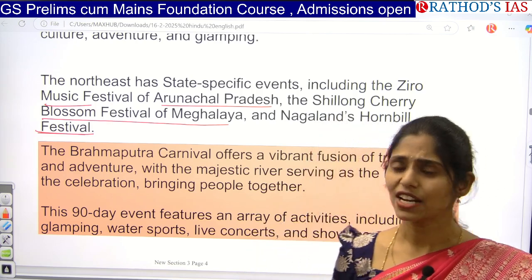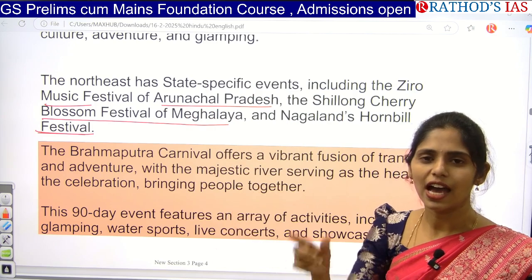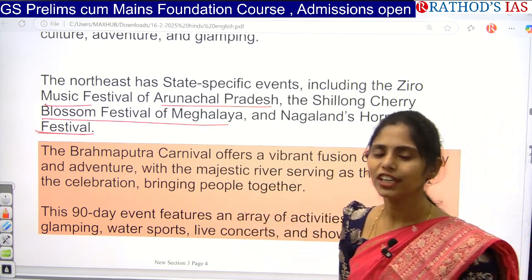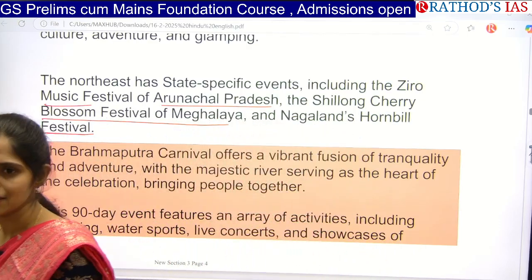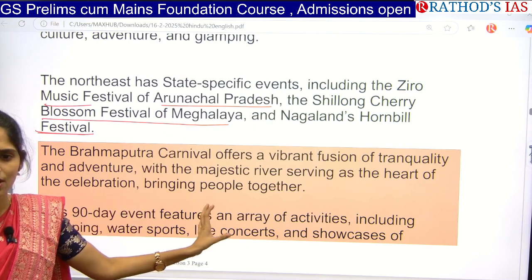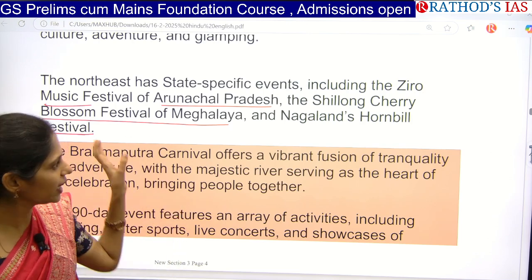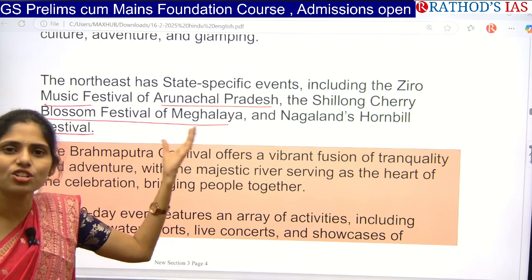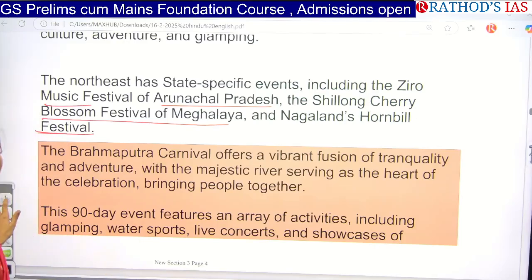So here there is a chance of getting other states and their festivals as a match the following in your prelims 2025. They may give a question like consider the following pairs. On one side they will give states, and on the other side festivals, and you have to identify which is correct and which is false. They gave just 3 here, and there is a chance of asking the other 3 also. So you have to make a note of that.